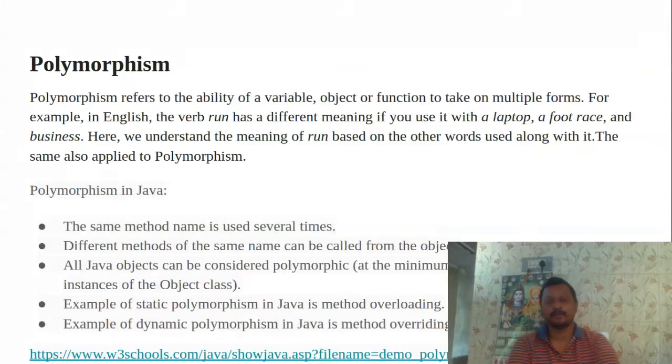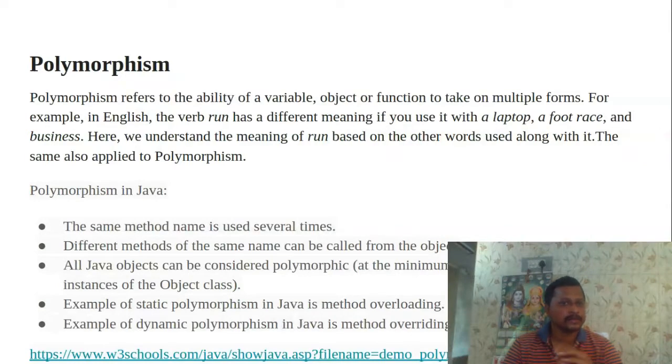But we understand the meaning of run based on the words used along with it, and the same applies to polymorphism. Run is the same word, but we have different meanings in a laptop, a footrace or a business. So the same concept applies to polymorphism also.